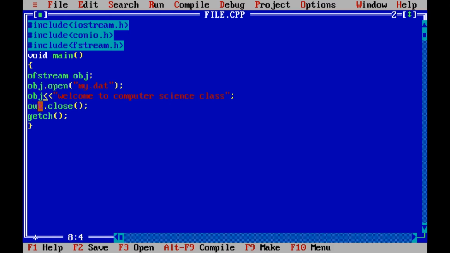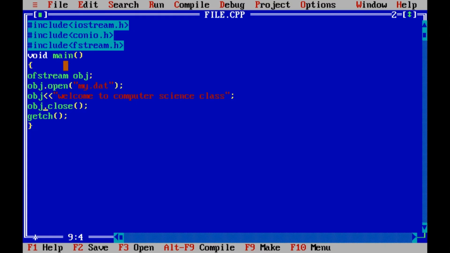And now our object name is not out, it is obj, so obj.close. Using the close function we can also write the name of the file we want to close inside the parentheses. But here we have opened only one file, so by default it will understand that this file needs to be closed. Then getch, close the brace. We have finally ended the program.